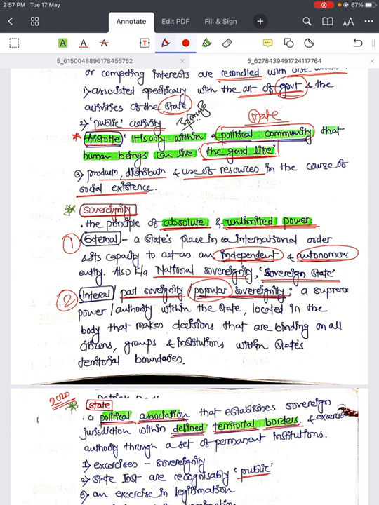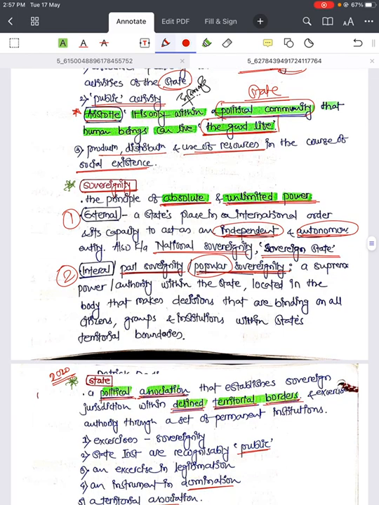A supreme power authority within the state located in the body that makes decisions that are binding on all citizens, groups, institutions within the state's territorial boundaries. So this is again very important. Almost all know the external aspect of sovereignty, but we must remember this second aspect, that is internal, also called parliamentary sovereignty or popular sovereignty, in which a supreme power authority, that is the central government or executive within the state, is located in the body that makes decisions that are binding on all citizens, groups, institutions within territorial boundaries.